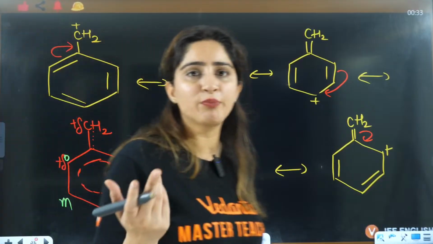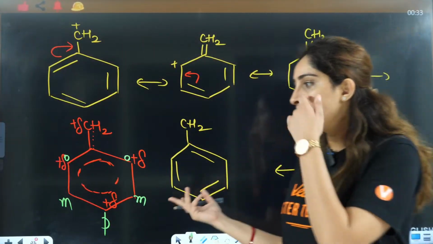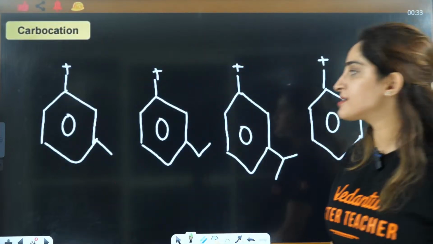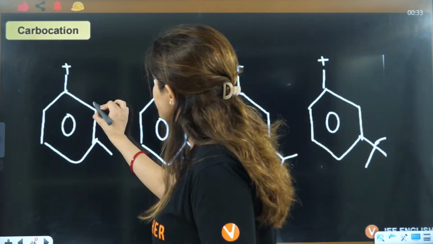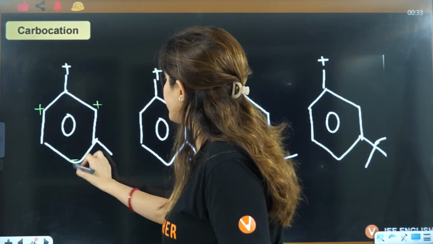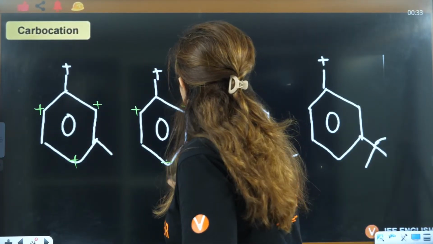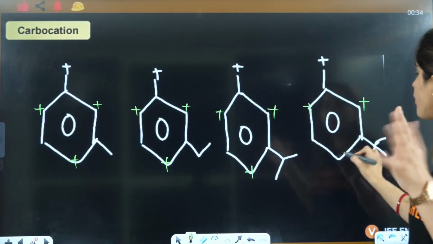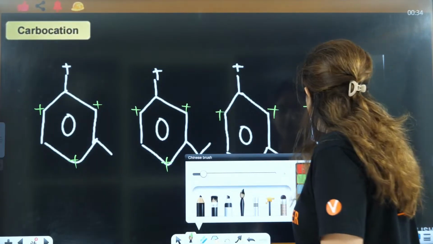Meta does not have any positive charge, right? Now you can't say that positive charge is over here. Positive charge is here, here and here, right? So if this is attached at the meta position, it will give us no benefit.